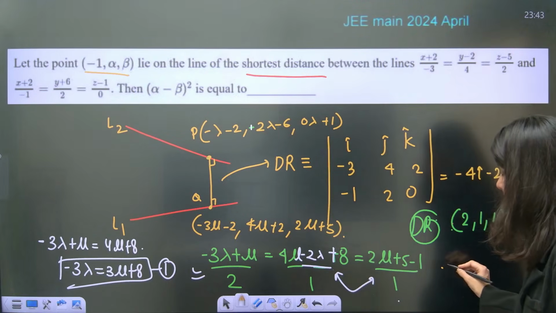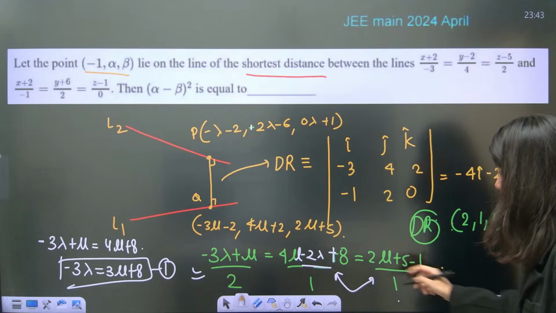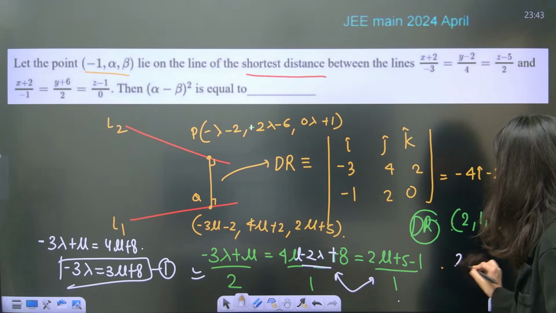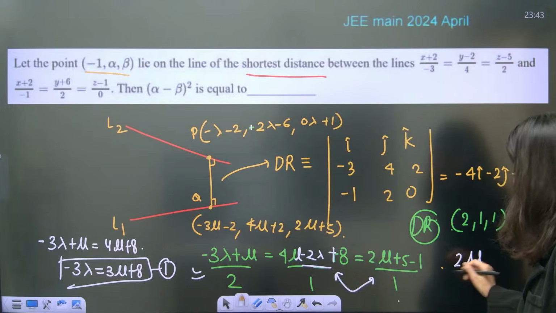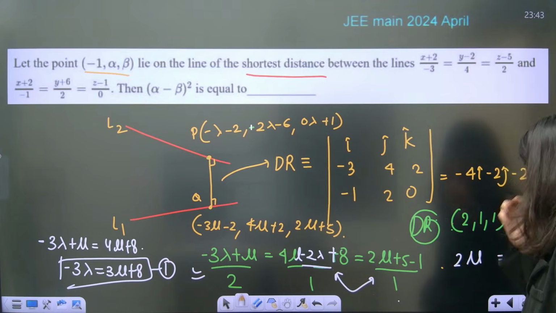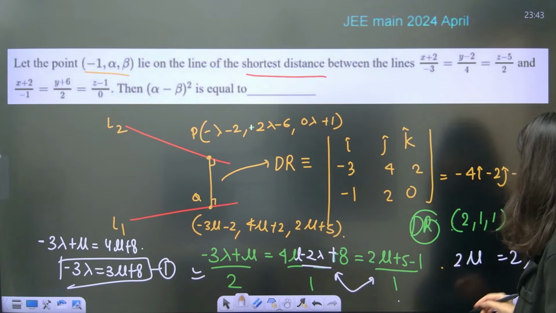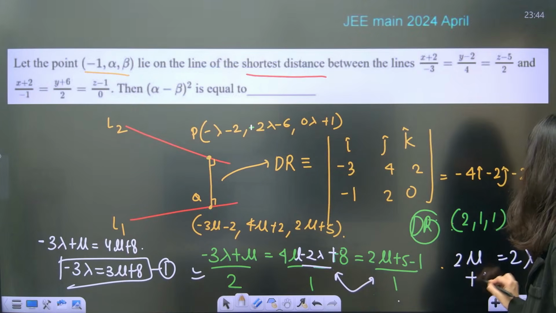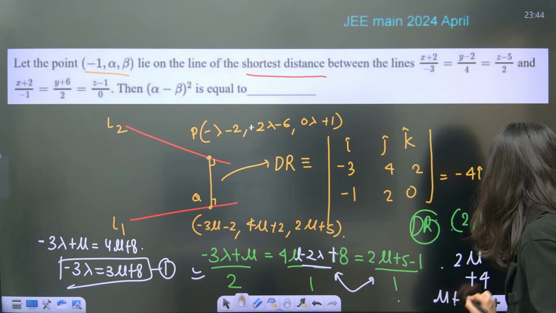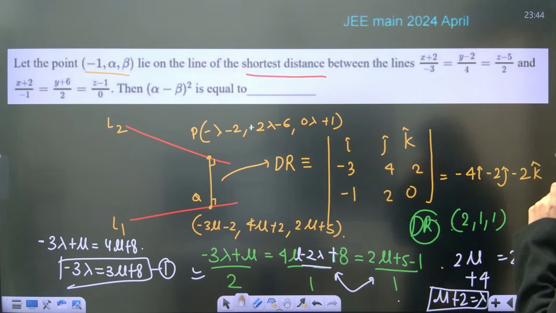Okay, so let's compare this. If we equate these two, 2 mu is equal to 2 lambda, and this is your 8 and this is your 4, so plus 4, yes. So mu plus 2 is equal to lambda. Mu plus 2 is equal to lambda, and from here also, calculate lambda and mu.